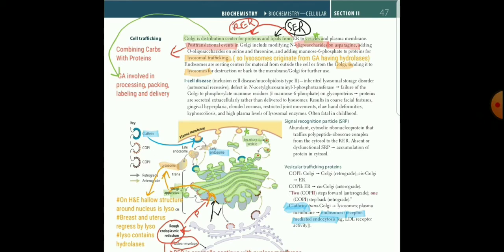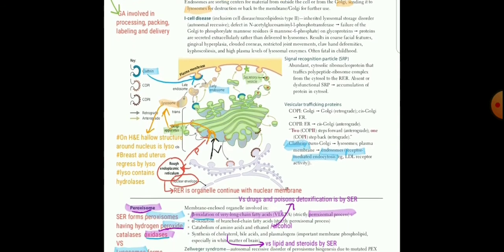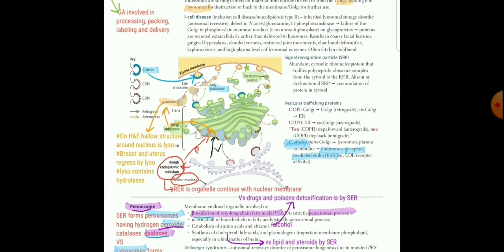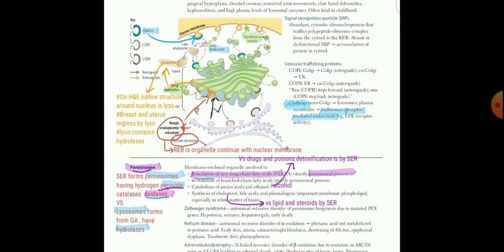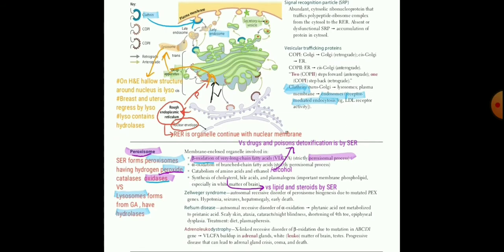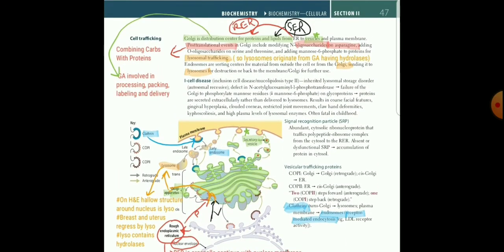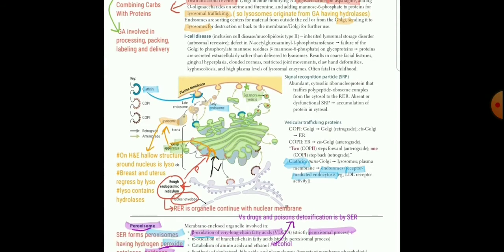We will learn about the Golgi apparatus. The heading is not given here, it is discussed inside the topic. And then lysosomes, it is also not given separately. We have to discuss it inside the topic. And peroxisome. So, three very important organelles, having very important MCQs and mechanisms very much related to each other. First of all, we have to look at this picture.